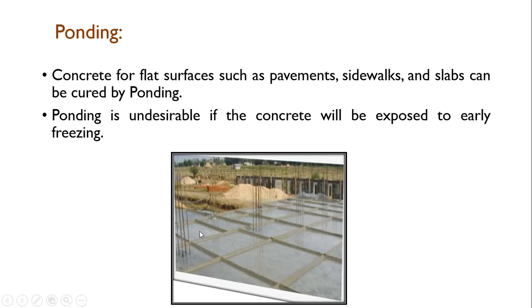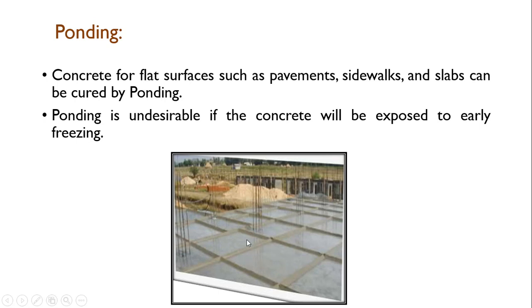So, for horizontal surfaces like slabs and pavements, this ponding method is used. Here you can see in this sketch, this is the slab. The slab is completed, and now the complete slab is provided with ponds. These are the small longitudinal levees and these are the transverse levees. Due to this, squares or grids are formed.